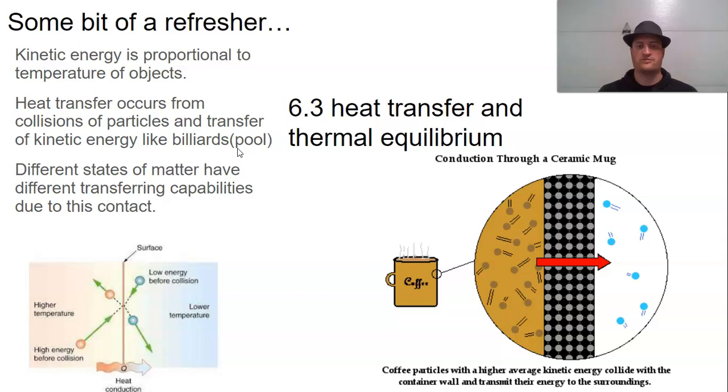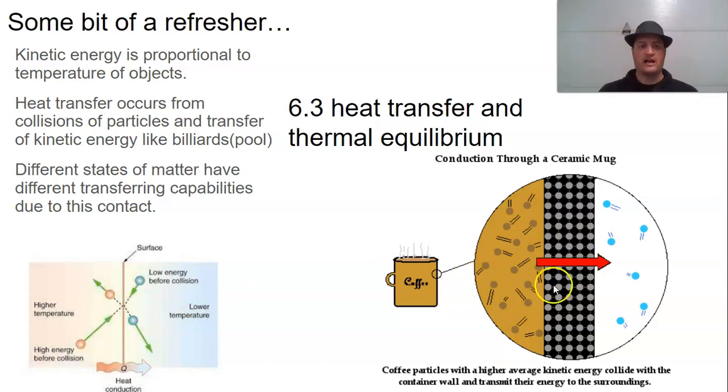One ball hits the other, transfers its energy, it carries on, and the original speed of that billiard ball is going a lot slower than it had been. Different states of matter have different transferring capabilities due to this contact. The idea is that things like gases come into contact less than things like solids or liquids. So in thinking of something at high energy before a collision, the kinetic energy is going to be higher and then slow down. The low energy before a collision is going to be low energy and then higher afterwards. Heat conduction always goes from high to low.